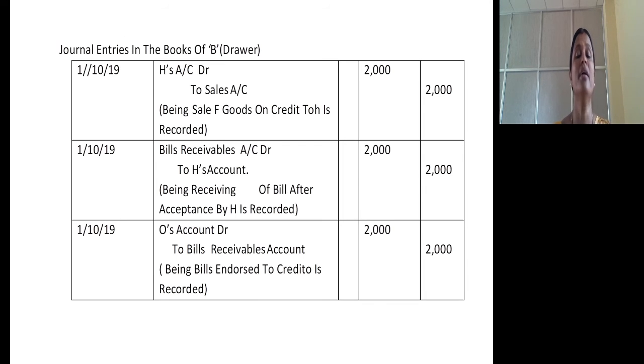On the same day, B will endorse this bill to O, so that he will not keep this bill with him. He will endorse it to his creditor. Journal entry is endorsee O's account debtor to bills receivable account.